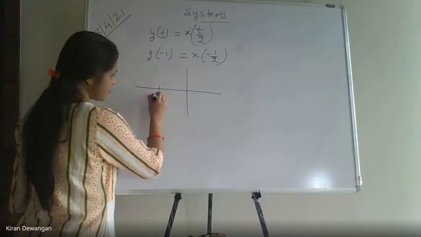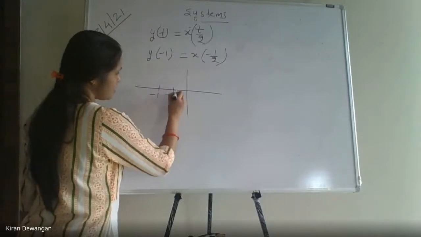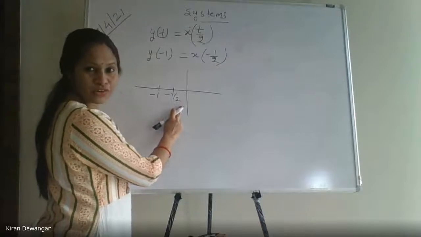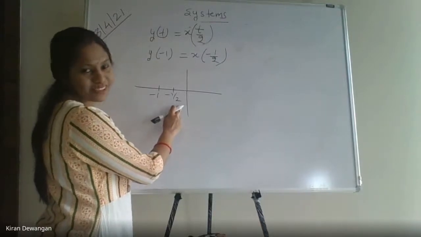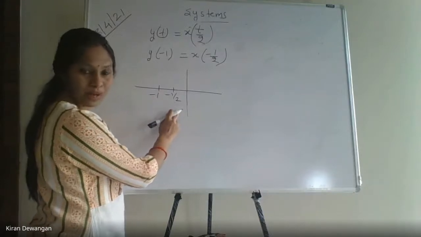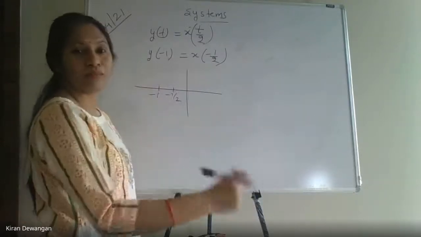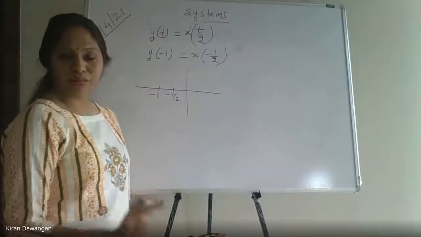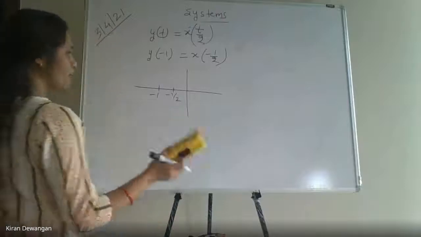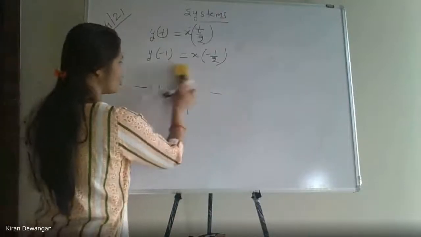Here it is -1, here it is -1/2. Is it a past value, a future value, or a present value? It's a future value. -1/2 comes after -1, so it will not be a causal system. It will be a non-causal system.